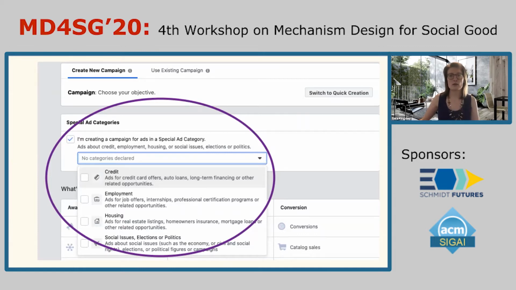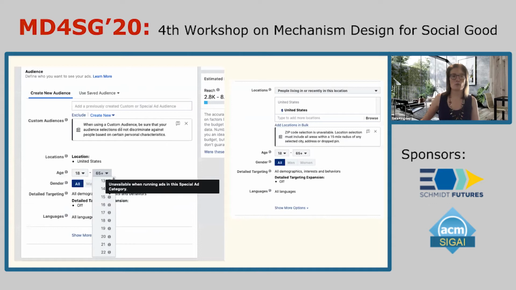to check this box, which has the effect of removing certain targeting options from the ad portal, such as age, gender, and then also zip code. Of note, in the United States, zip code is a proxy for race. So let's say I'm an employer and I have a job ad, and I go to the platform to publish that ad and I say, exclude everyone living in this zip code. I'm effectively excluding people from having access to that job opportunity by virtue of their race.